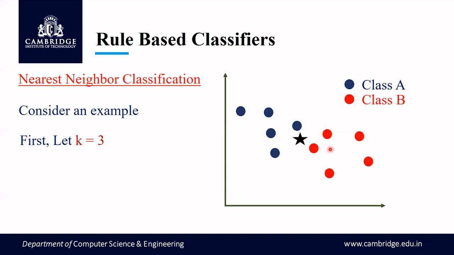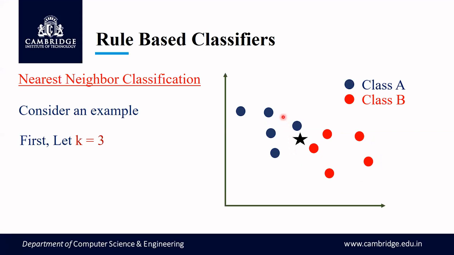Among the 3 distance measures that we have studied earlier, Euclidean distance is the most useful, most commonly used by everyone. So here also I'm going to apply Euclidean distance only. I will identify the distance of this test data with respect to the training records that are present.